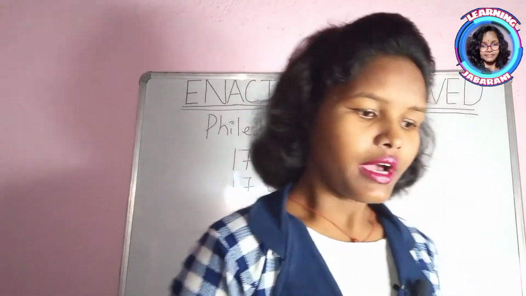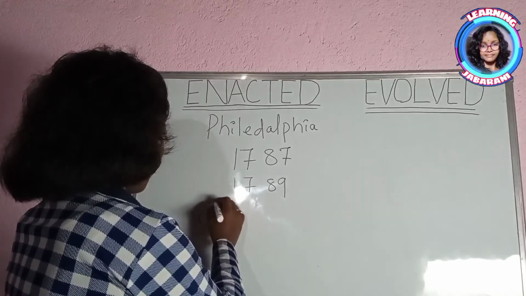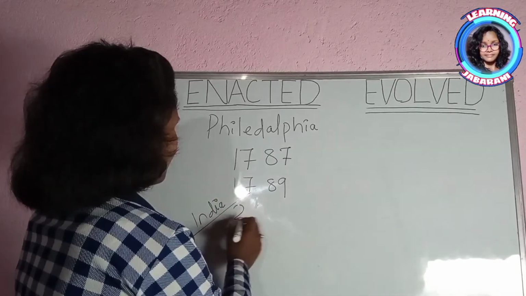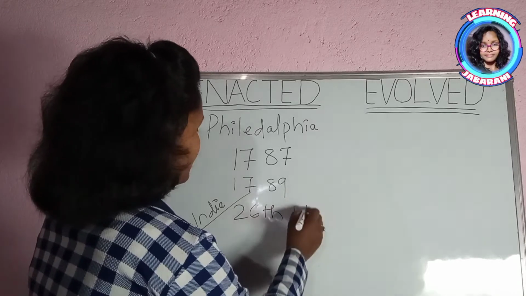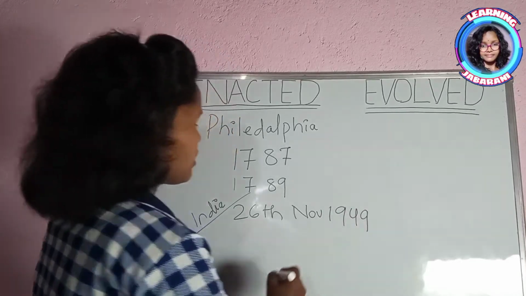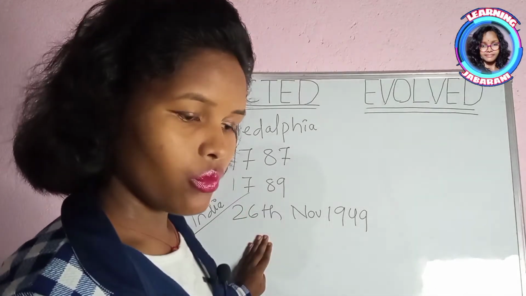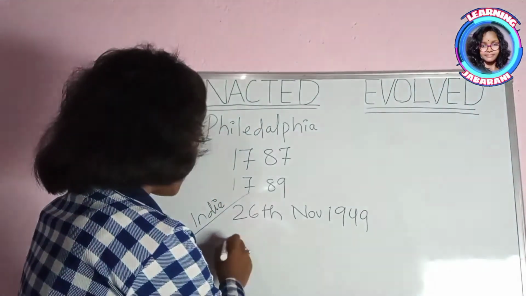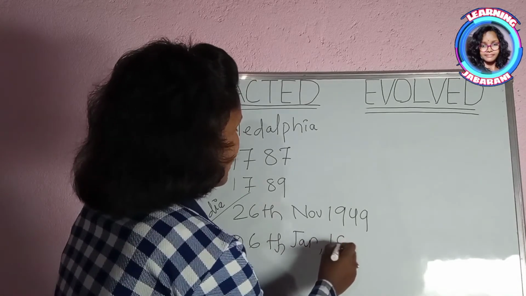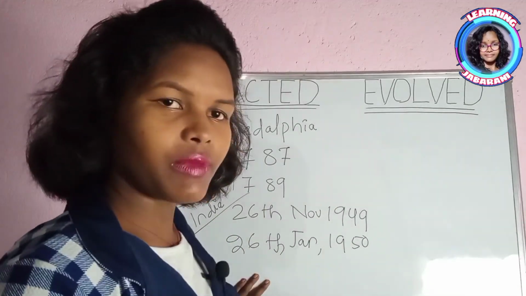The constitution of India was completed on 26th November 1949, but this written constitution entered into force on 26th January 1950. That is what we call Republic Day.